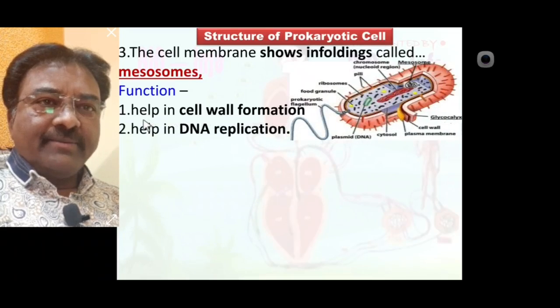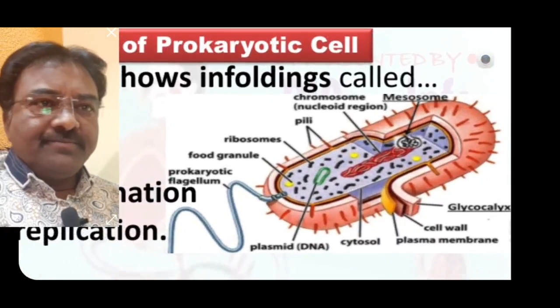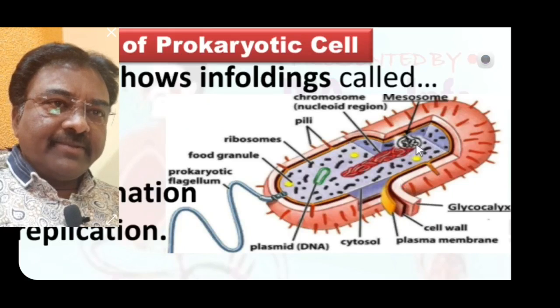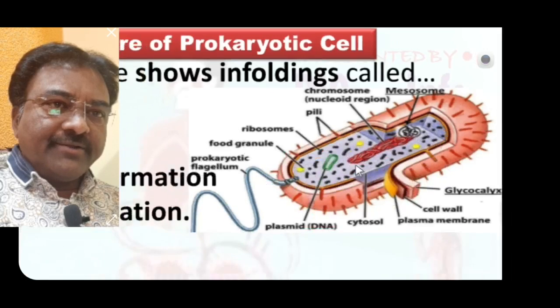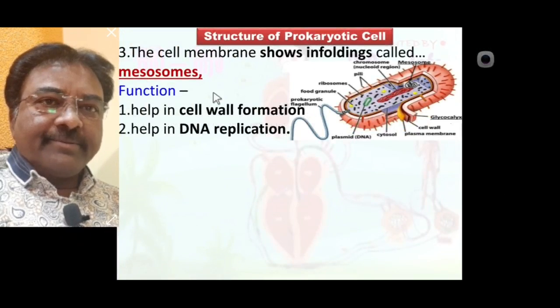See the diagrammatic representation. What is the actual mesosome? This mesosome is attached to the plasma membrane. You know, the plasma membrane is the innermost layer. Such a plasma membrane is attached with mesosome. Mesosome provides two functions: it helps in cell wall formation, and also helps in DNA replication.